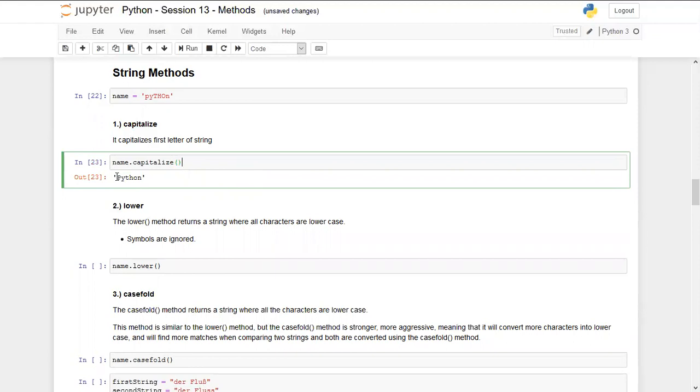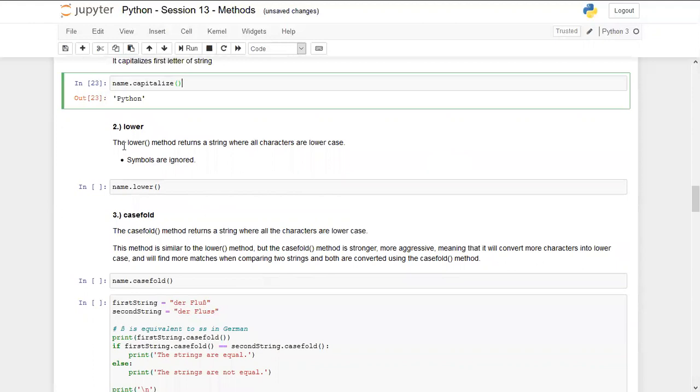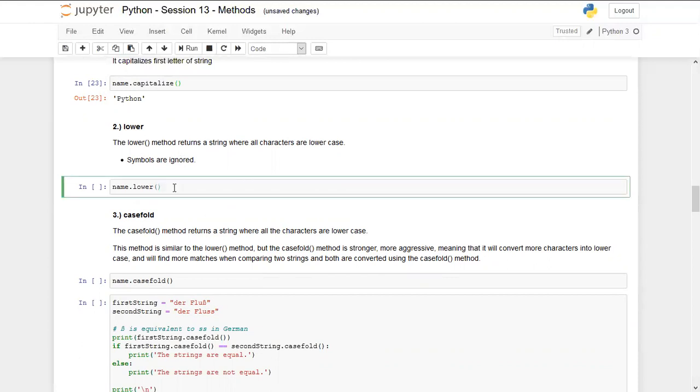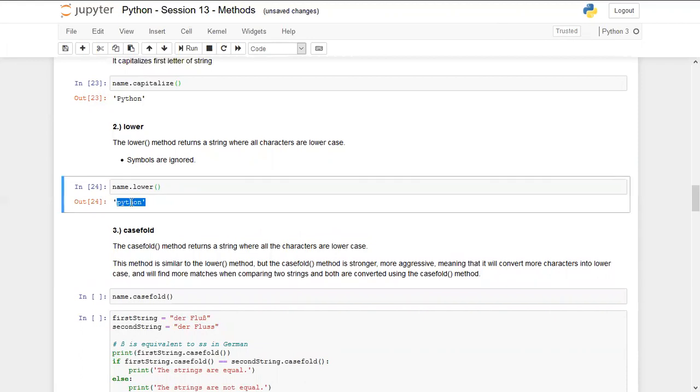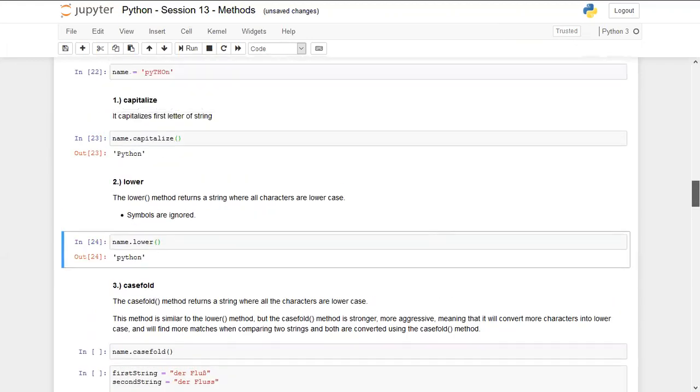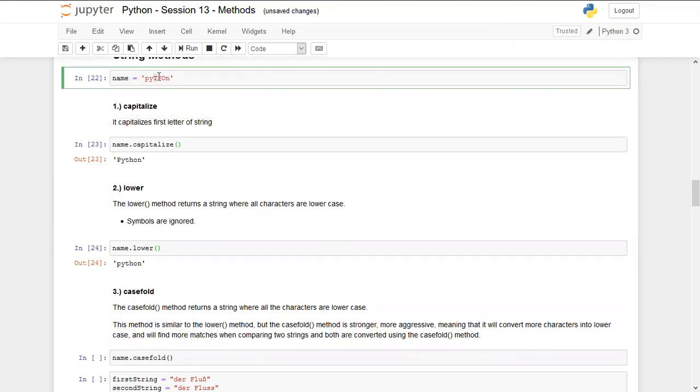Yes, so the output is the first character is capitalized, other characters are in lowercase. So this is what capitalize does. Second is lower. The lower method returns a string where all characters are lowercase, symbols are ignored. Now you can see that name has been converted to python, all lowercase characters, where name had P and H in uppercase. So this is a very simple method.